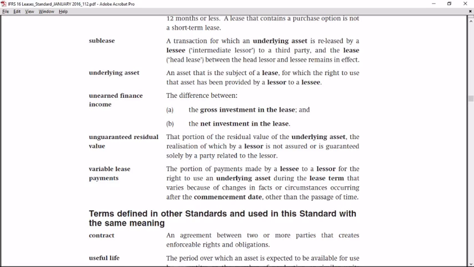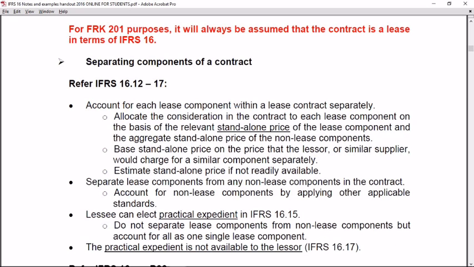The definition of underlying asset is given in Appendix A as an asset that is the subject of a lease for which the right to use that asset has been provided by a lessor to a lessee. For FRK 201 purposes, it will always be assumed that the contract is a lease in terms of IFRS 16, in which case the principles of IFRS 16 would have to be applied to that transaction.